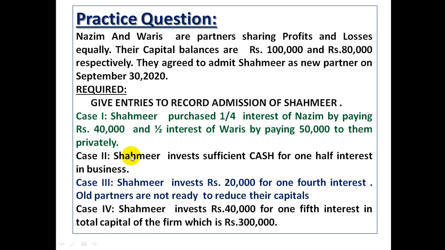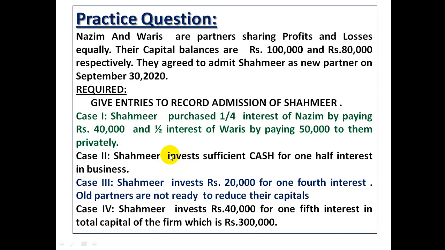Case number 2. Shahmeer invests sufficient cash for 1/2 interest in business. Sufficient cash word gives us the hint of equal to book value. Case 3. Shahmeer invests rupees 20,000 for 1/4 interest. Old partners are not ready to reduce their capital. These wordings are also giving you hint to recognize the method which should be used to record admission of Shahmeer.